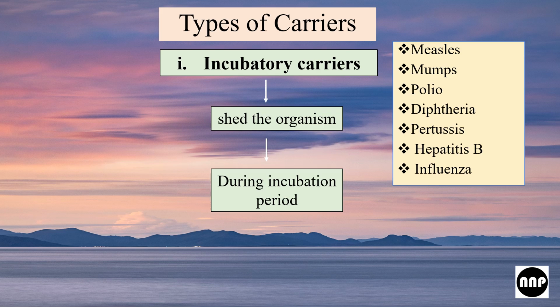Now let us talk about the types of carrier. First we have incubatory carriers. As the name suggests, incubatory, so something to do with the incubation period. Incubation period means the time duration between the exposure to the pathogen and development of the symptom. So incubatory carriers are those who shed the organism during the incubation period. The examples are measles, mumps, polio, diphtheria, pertussis, hepatitis B, and influenza.